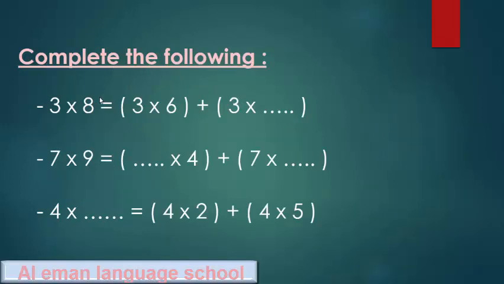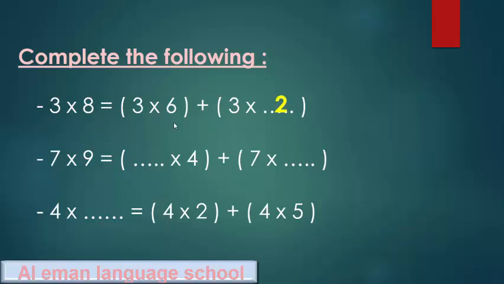Complete the following. We have the distributive property of multiplication. So we have 3 times 8. I want to break the number into 2 smaller parts. So I will write 3, and I will break 8 into 6 and what? 6 plus what equals 8? So 2.